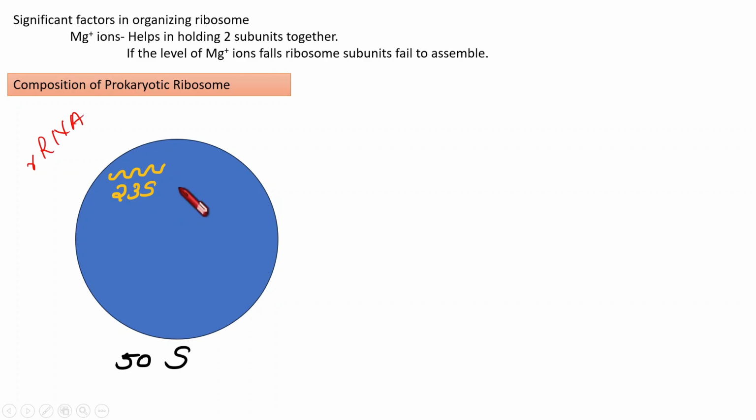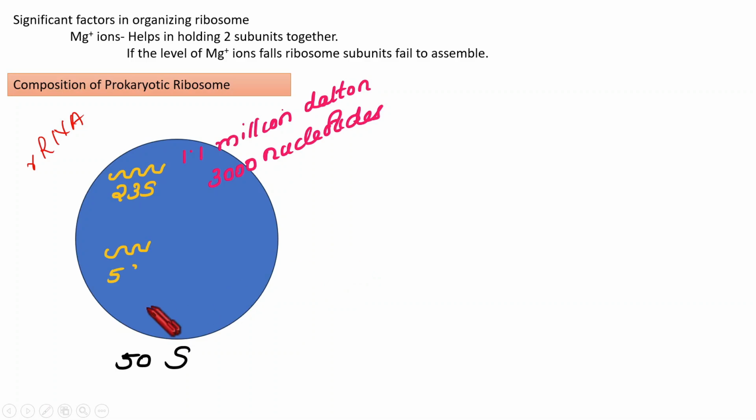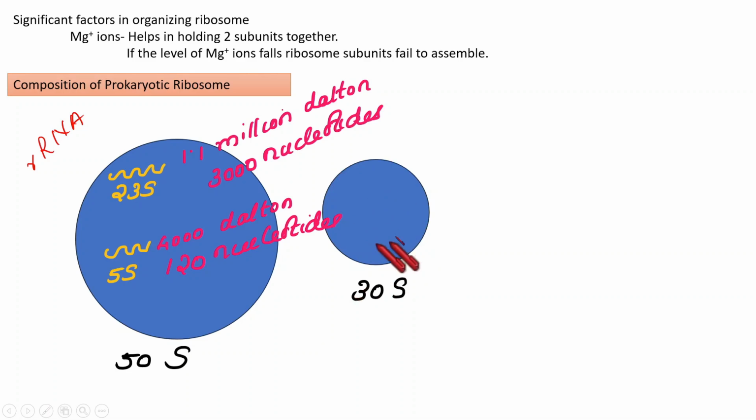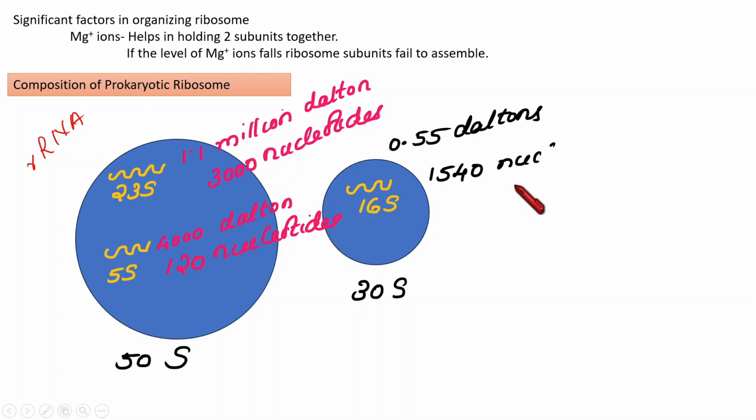So this is 23S, its weight is 1 million Dalton, and it is composed of how many nucleotides? 3000 nucleotides. And along with that, another rRNA is also present, that is 5S, its weight is 4000 Dalton and it is composed of 120 nucleotides. Then the other subunit is the 30S subunit, and it is composed of 16S rRNA, and its weight is 0.55 Dalton, and how many nucleotides?